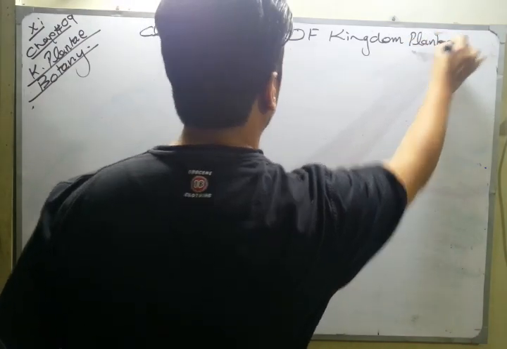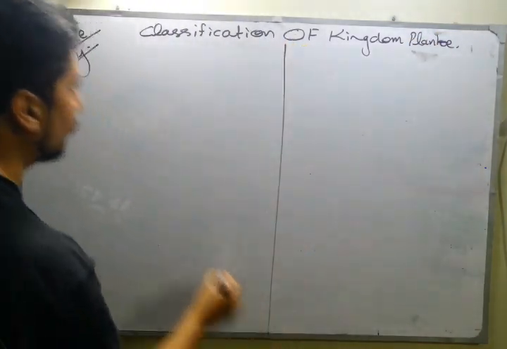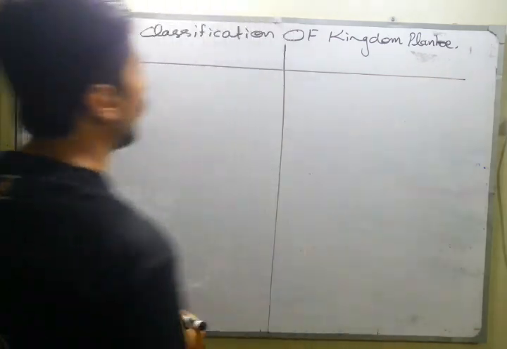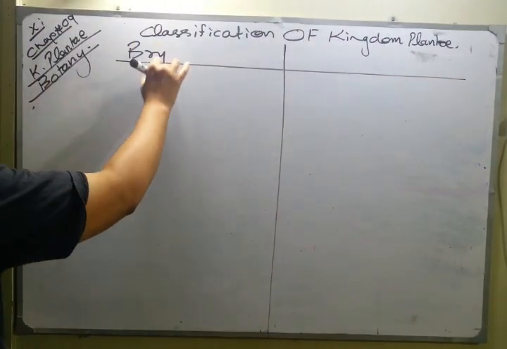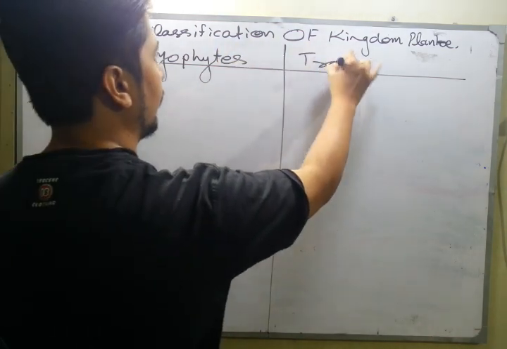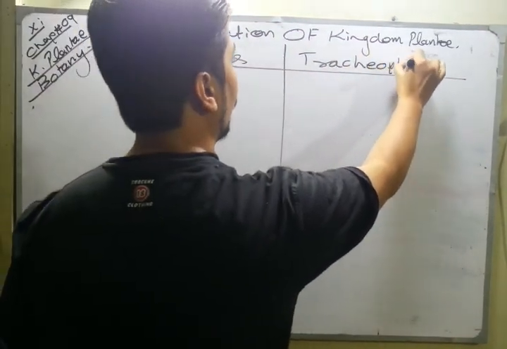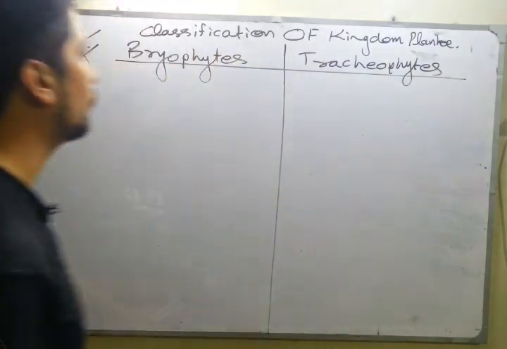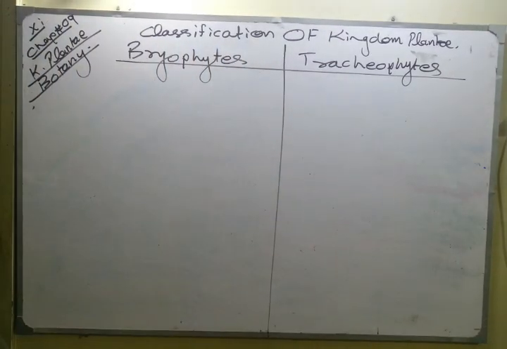So eventually the Kingdom Plantae is divided into two parts, and what are they? Number one, you know very well, that is bryophytes, and the second one you know very well, that is tracheophytes. So they are going to ask you a short question to classify Kingdom Plantae, and it is a very quick and very short topic to answer the short question and eventually get the 2 marks.